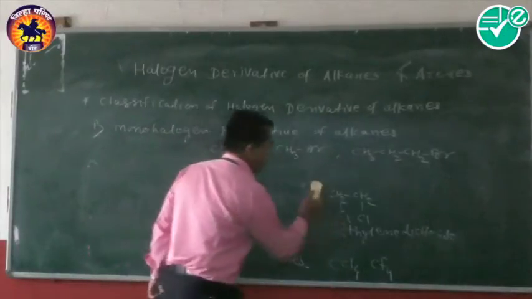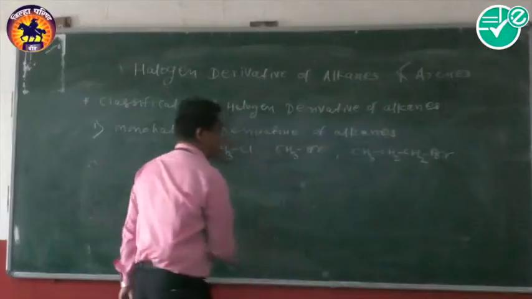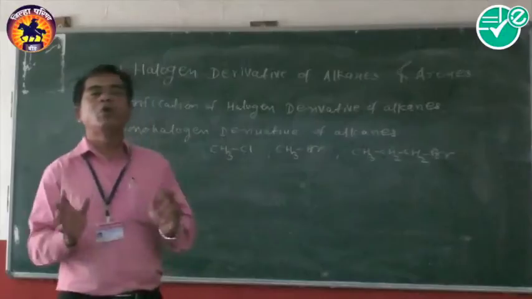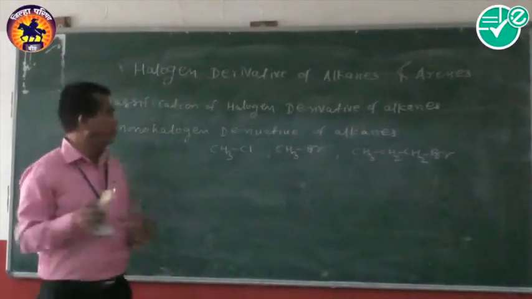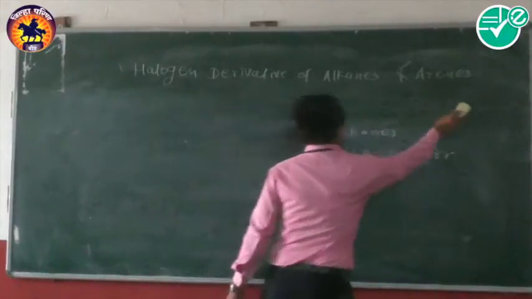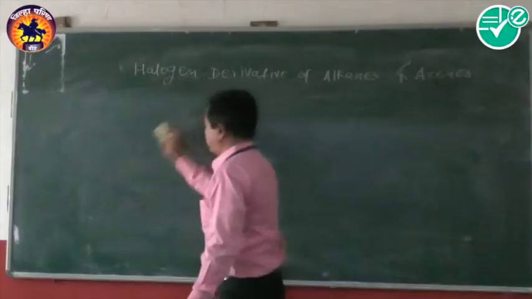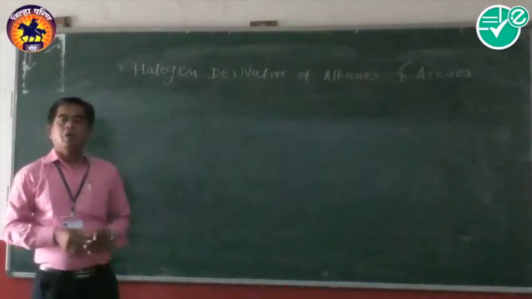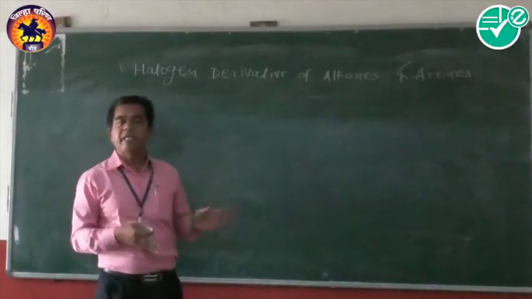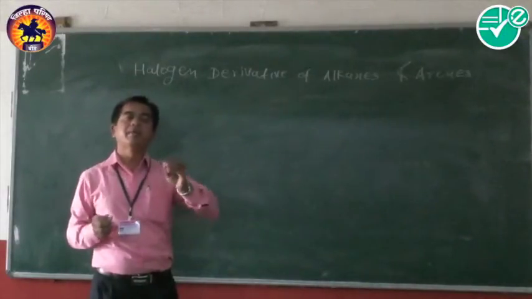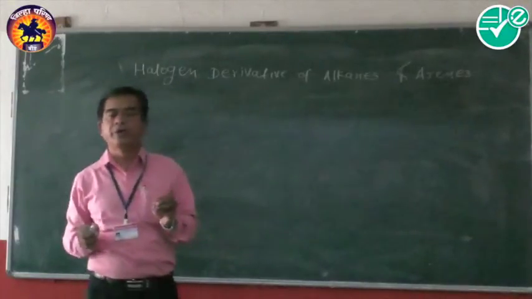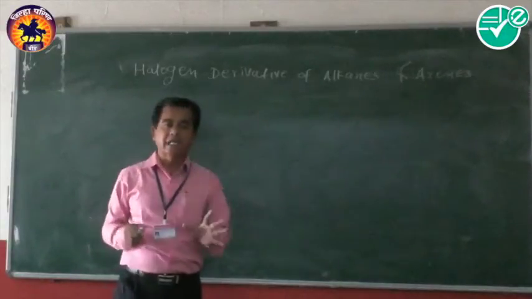Now, after the classification, students, we are going to study the details about the monohalogen derivative of alkanes. We studied recently that in a monohalogen derivative only one halogen atom is present. So, such compounds are called monohalogen derivatives. In another way, they are also called alkyl halides.